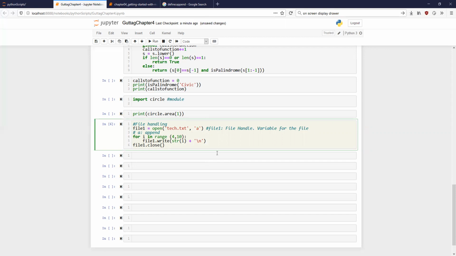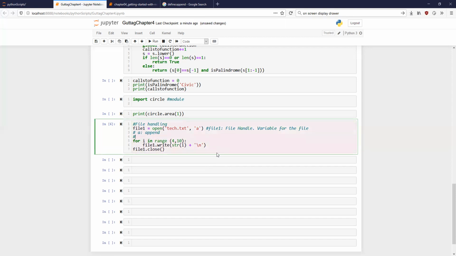Excel can be imported in Python using various libraries, but the most commonly used format is called CSV, .csv. Does anybody know what CSV is? Comma separated variable. Yeah, comma separated, not variable but values. So it's a CSV format. It is a text file. You can open it in a text editor. Excel can also open it, but most of the time your data is in CSV format, because it contains various columns which are separated by commas. In this case we are using this text file only.